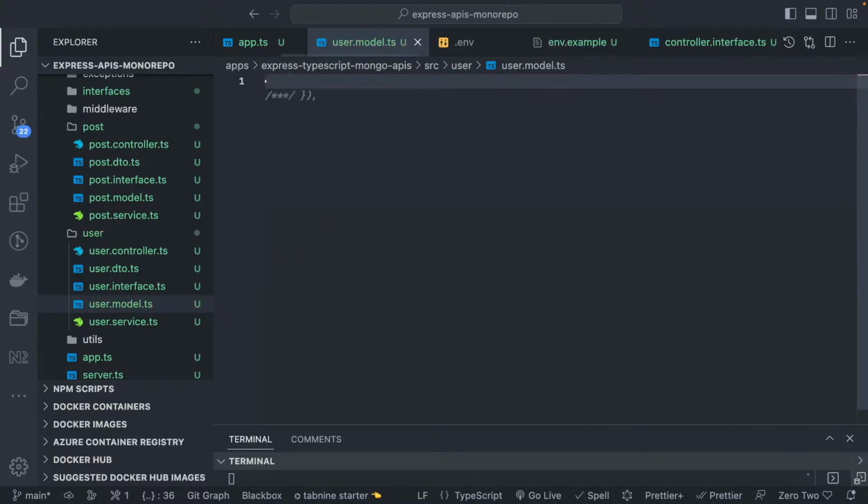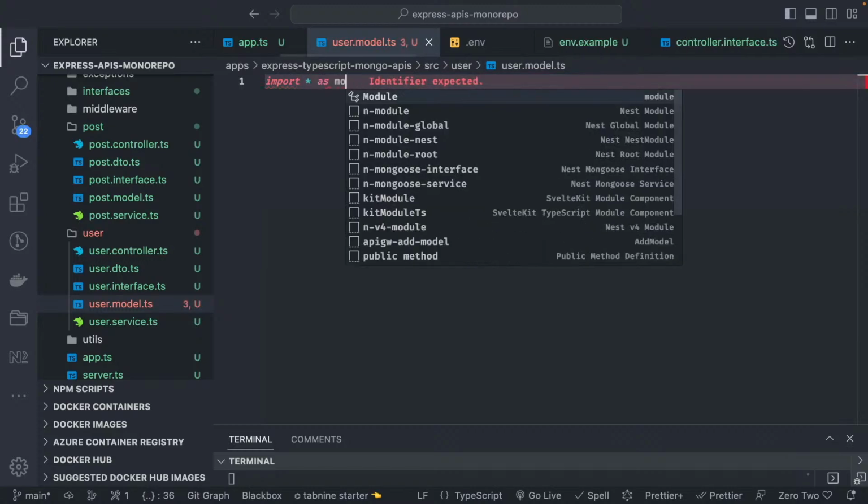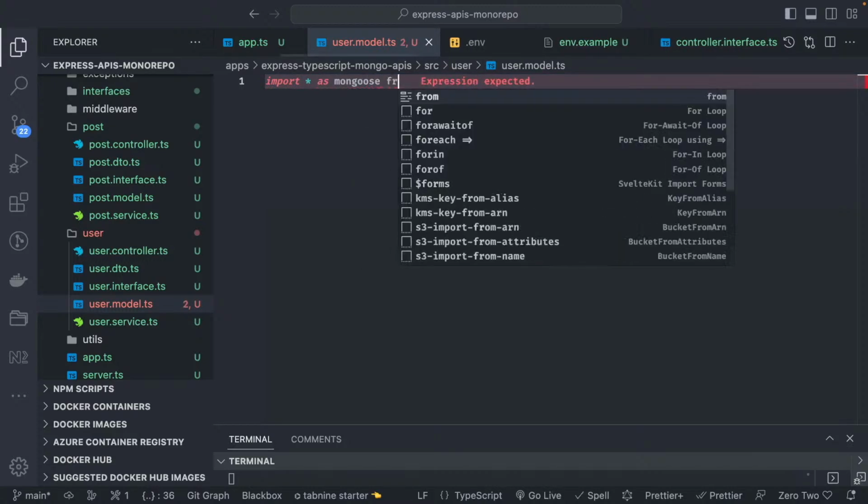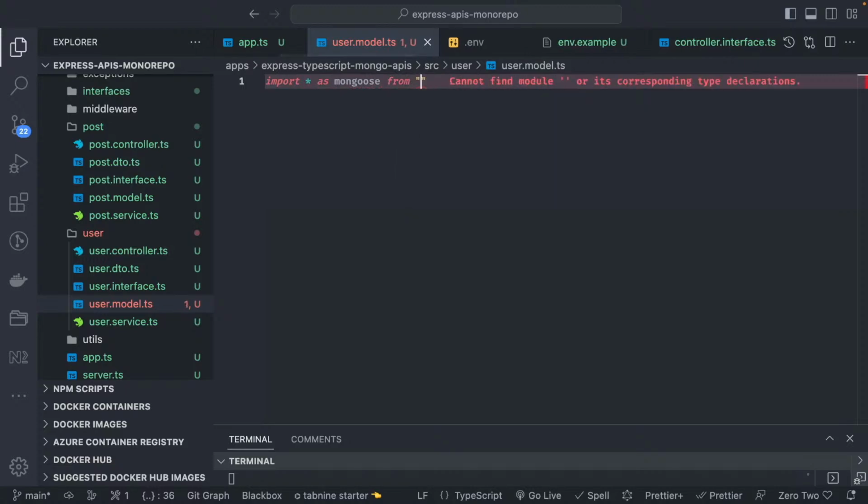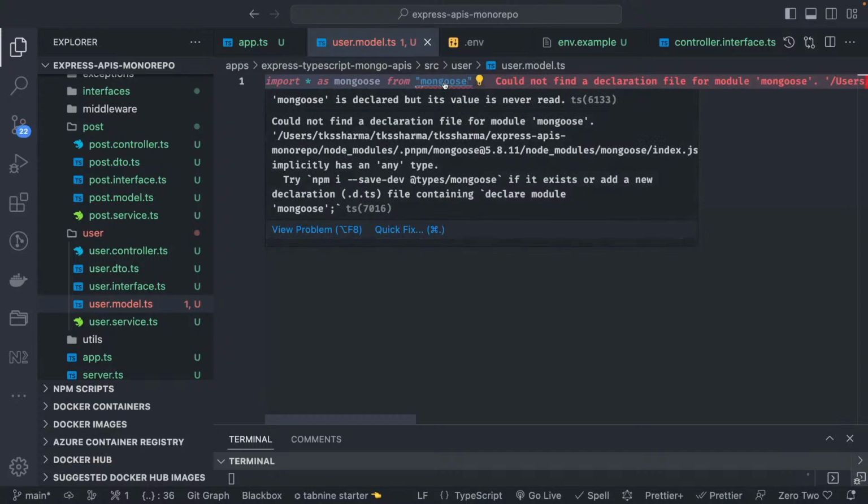Import address, import everything as mongoose from. I'm getting this strange error, this typings doesn't exist, but I have already added that.